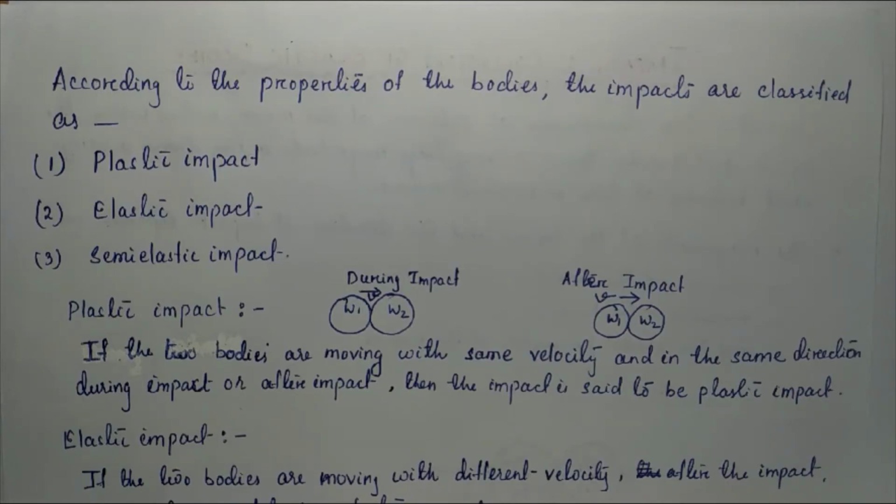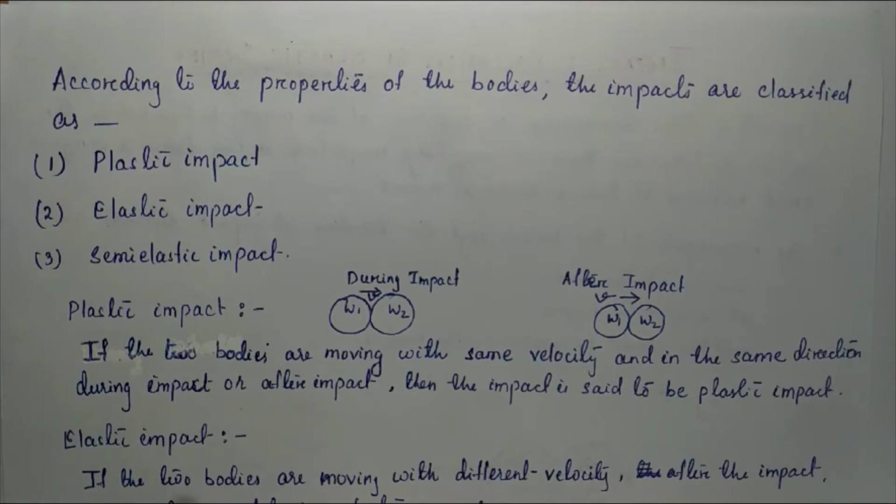And if this continues after impact, then we can say the impact is the plastic impact. So if after impact the two bodies move with a common velocity, then the impact is plastic impact.